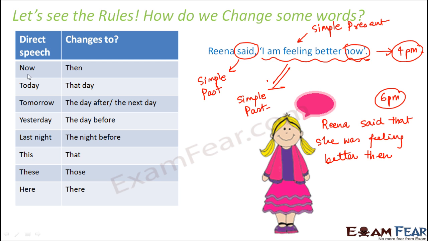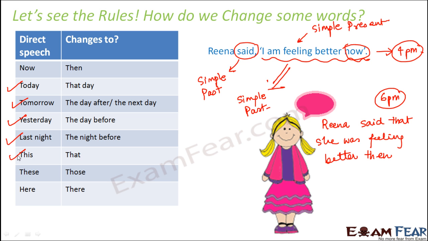For example, if you have now, it becomes then. If you have today, then it becomes that day. Like if Reena said, I am feeling better today. So that would become, Reena said that she was feeling better that day. Because the time when the reporter is reporting the statement, that is not on the same day. Tomorrow becomes the next day or the day after. Yesterday becomes the day before. Last night becomes the night before.